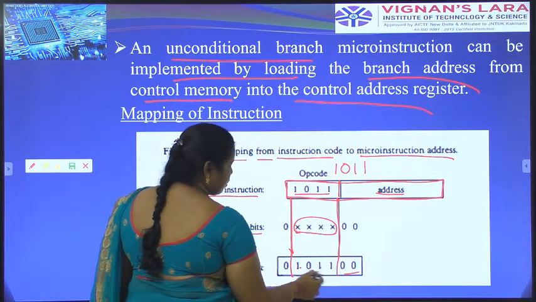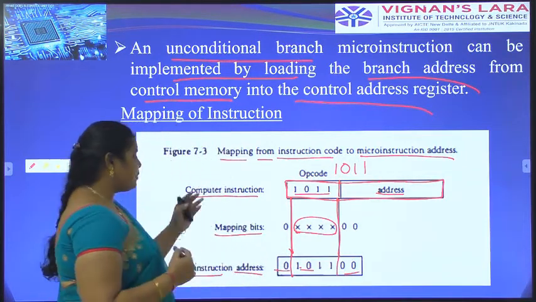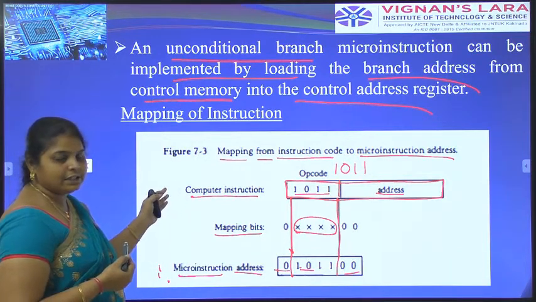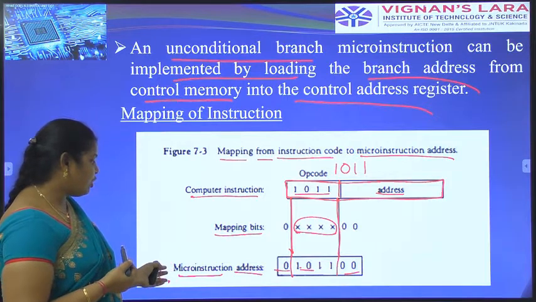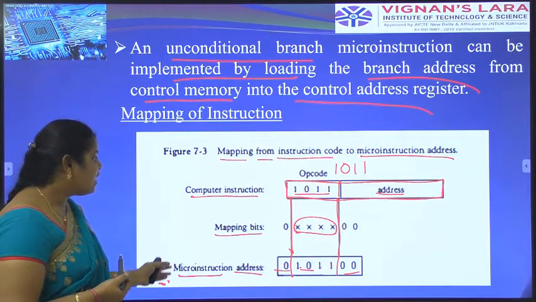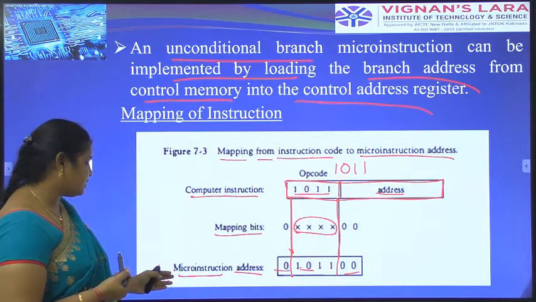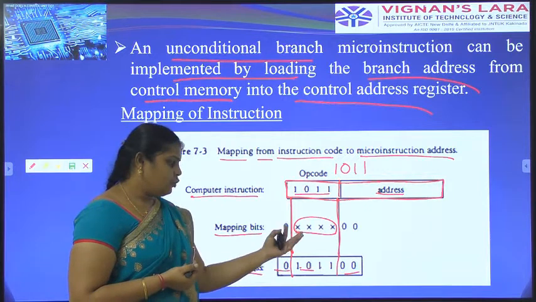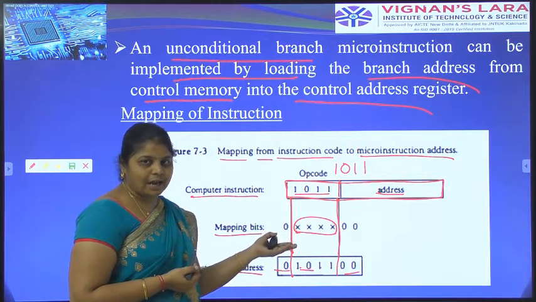1011. The remaining bits are 0. Okay, the same computer instruction in between is known as an opcode and micro instruction address. Here, from one instruction to another, how is the mapping done? Internally, we don't know what operation occurs.